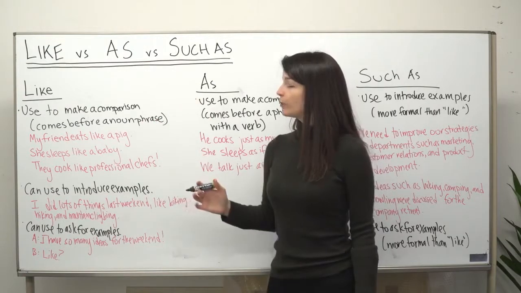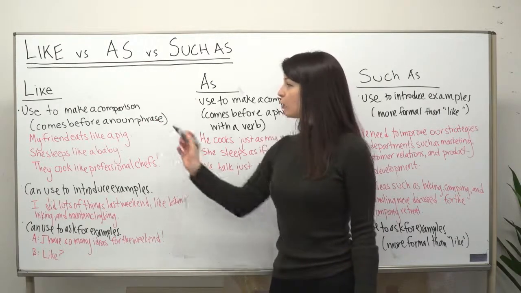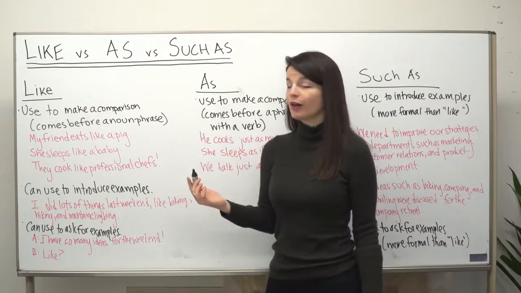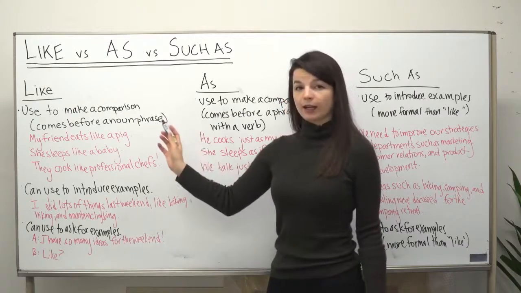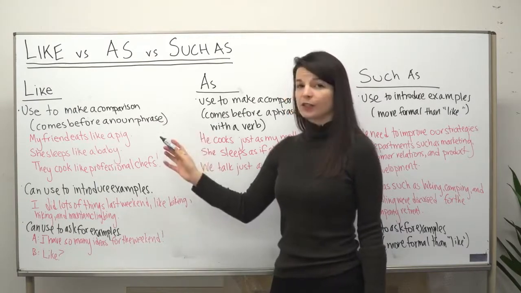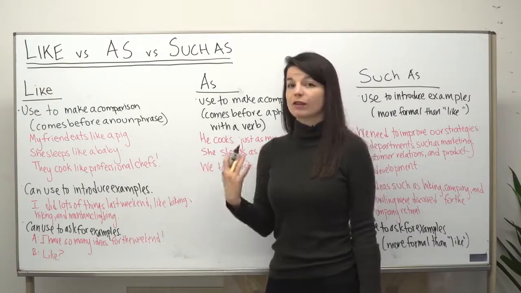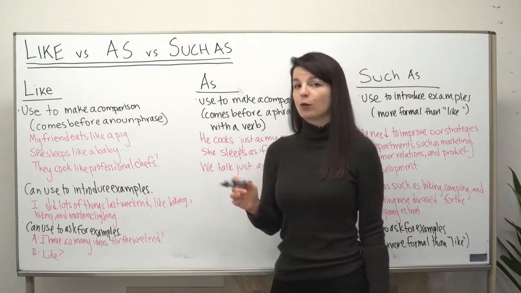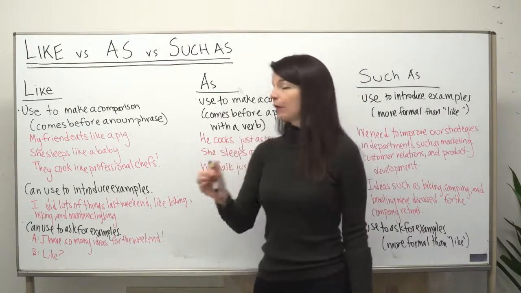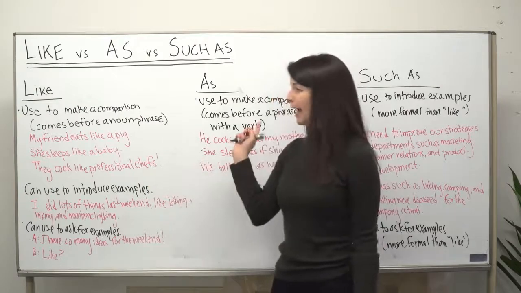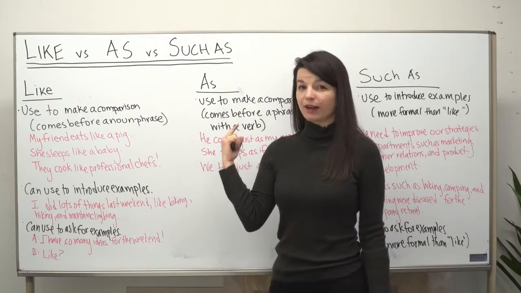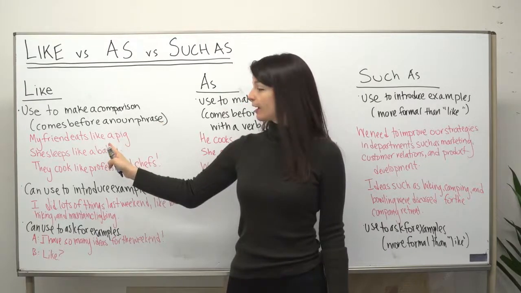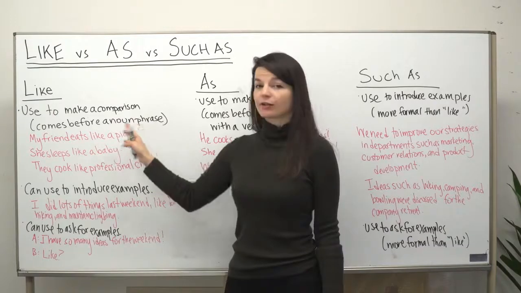I want to begin today with the word like. One of the ways we use the word like is to make a comparison. When we want to compare two things, or perhaps more, we can use the word like to do this. The correct use of the word like, if you want to be very strict, is using the word like before a noun phrase. So when you want to use the word like, or maybe you're guessing, should I use like or as, which we'll talk about a little bit later, make sure to think about the part of the sentence that comes after the word. So after your like or as.